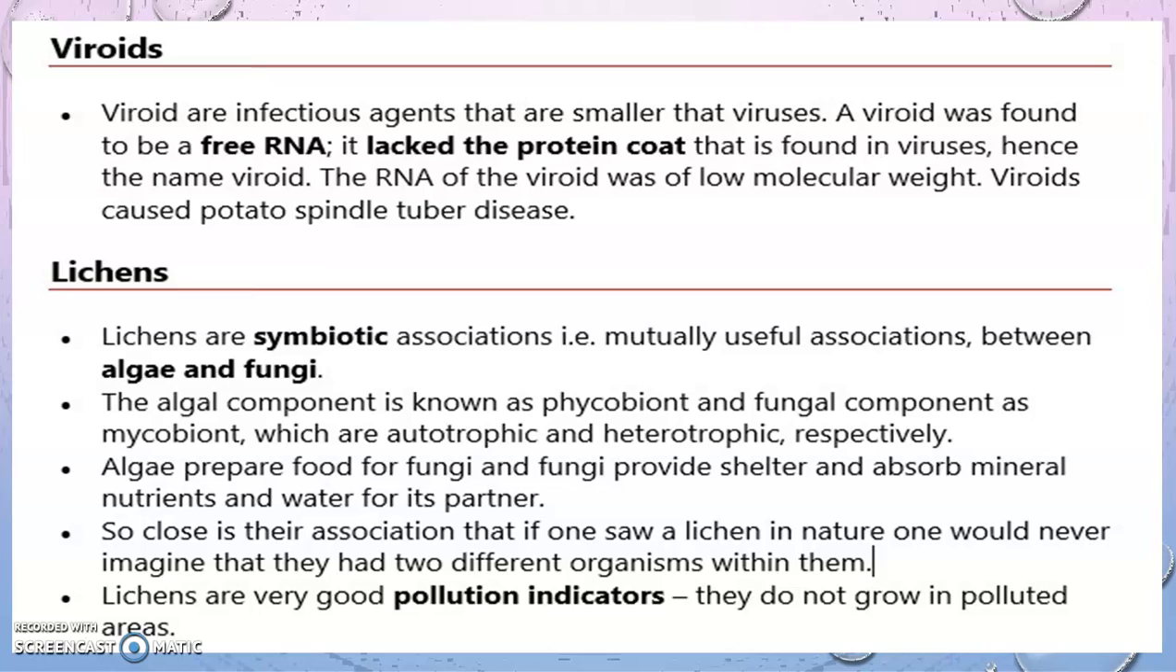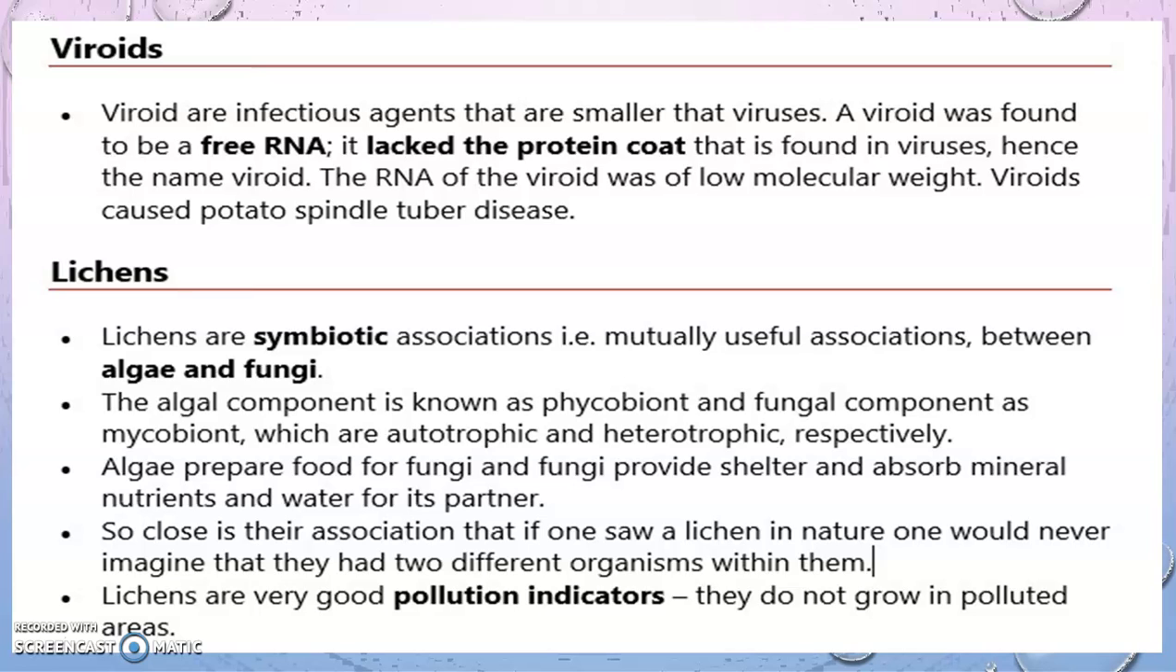Then the lichens. Lichens are the symbiotic association of algae and fungi. This algal component is known as phycobiont, and the fungal component is called mycobiont. So the phycobiont is autotrophic, it can prepare food, and the mycobiont has hyphae, which we read about in the fungi. So these hyphae bring the raw materials for the phycobiont to prepare food. In turn, the mycobiont or the fungus gives it shelter. So the alga prepares food for the fungi, and the fungi provide shelter and absorb mineral nutrients and water for its partner.